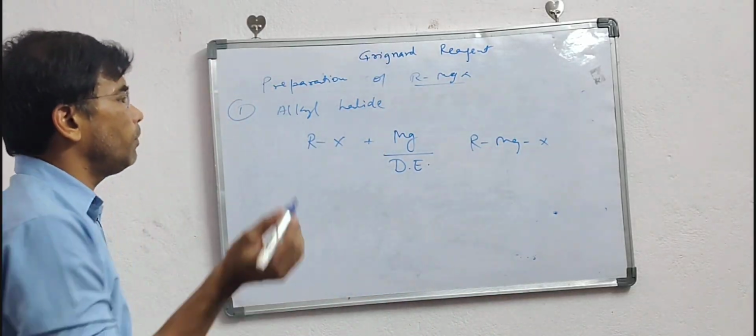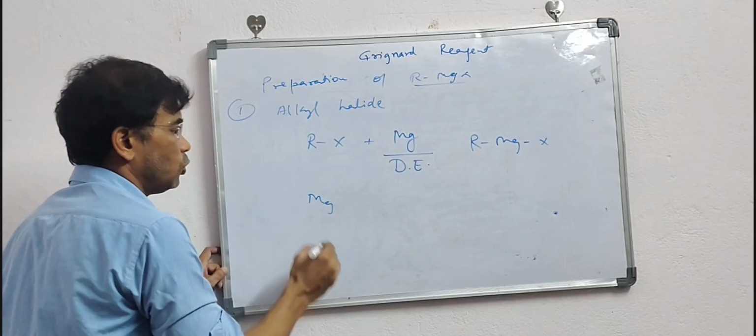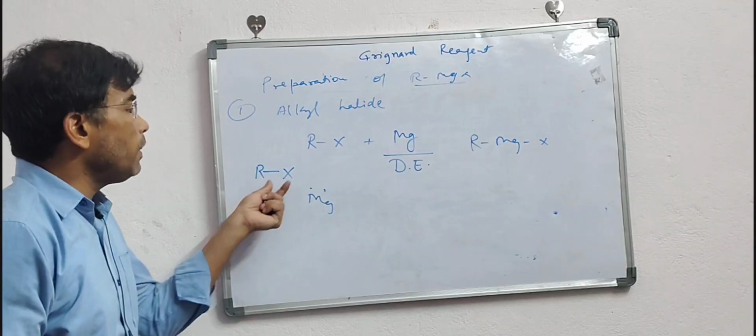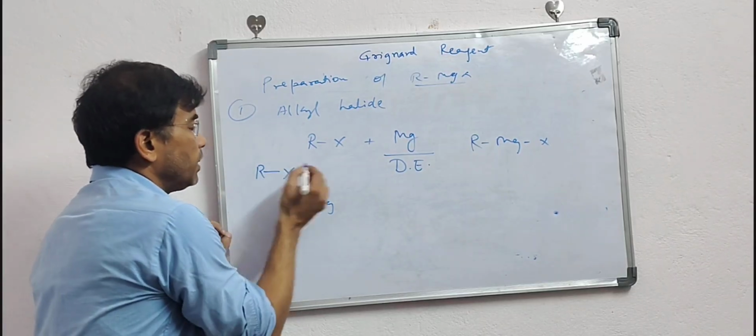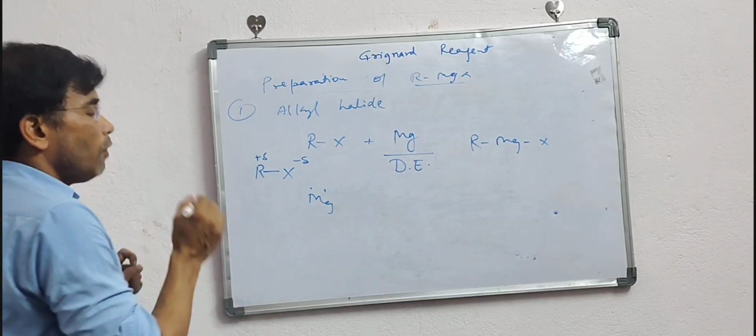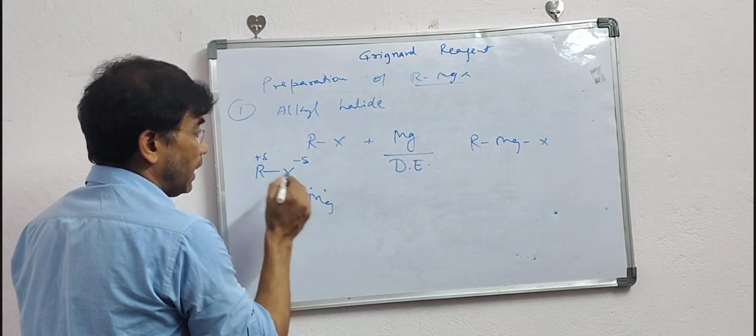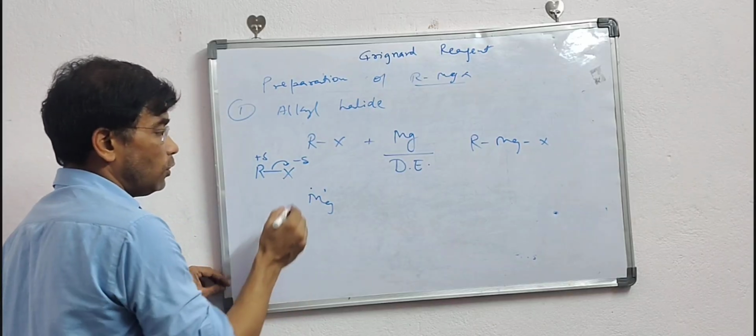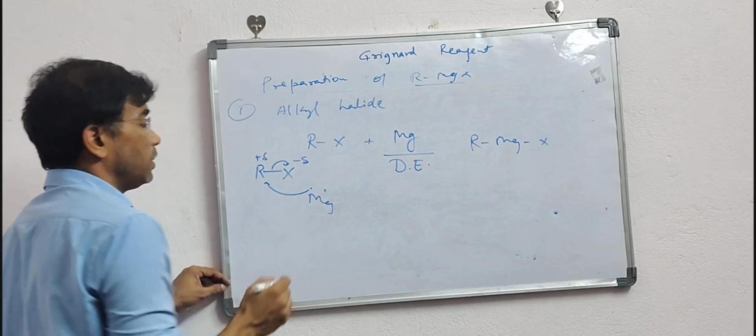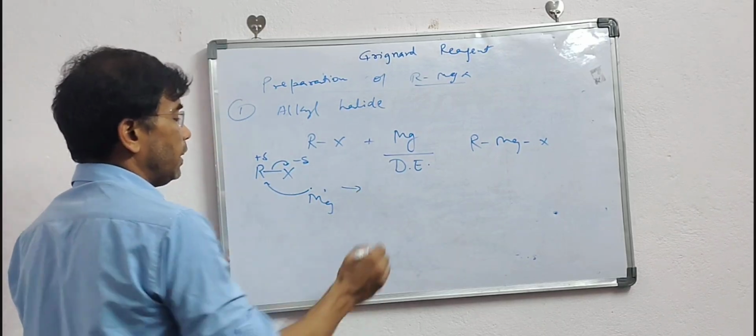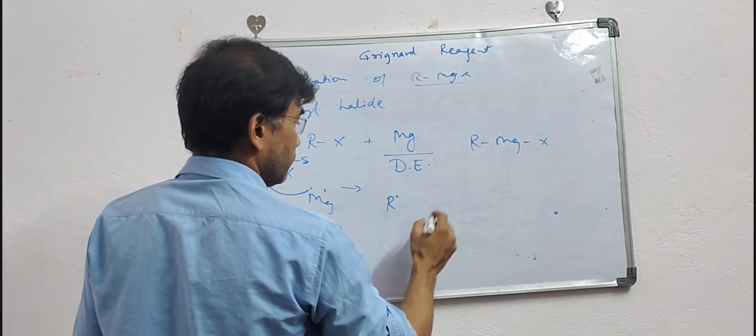In short, I will need to tell you the mechanism because magnesium has 2 electrons. Between carbon and the halogen, the polarization will be there. This will have del negative, this will have del positive. Now what will happen? Due to the polarization, one of the electrons will shift towards the halogen and one of the electrons will shift towards the carbon part. So from here we will be getting R dot,